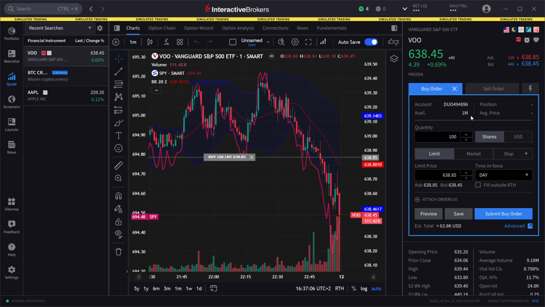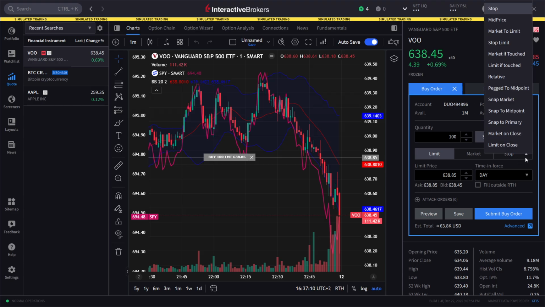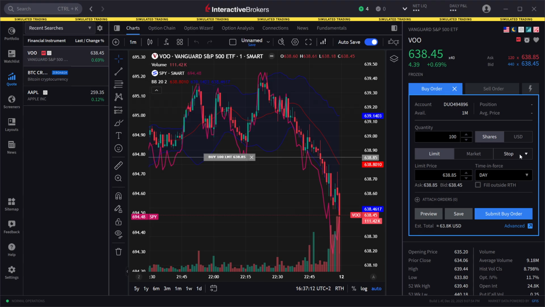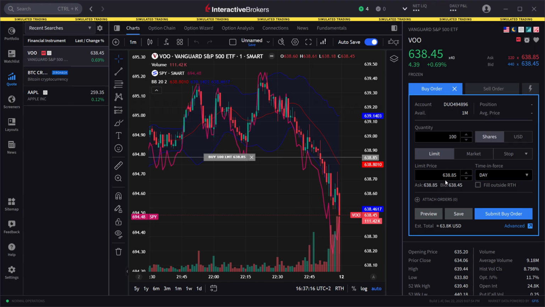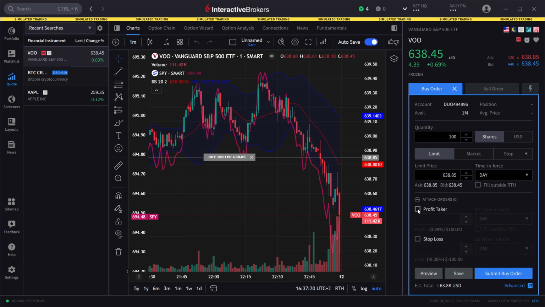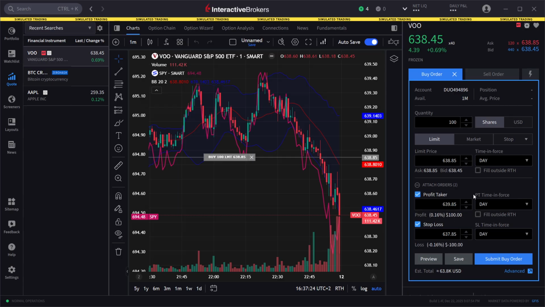And then in here, you can just create your order, set the quantity, and then the order type you want to do. You can choose limit, market, stop, or of course any of these on the list over here. And then you can also set your limit prices and time in force. And if you want to attach orders like a profit taker and a stop loss, so a take profit and stop loss, you can do that down here as well.